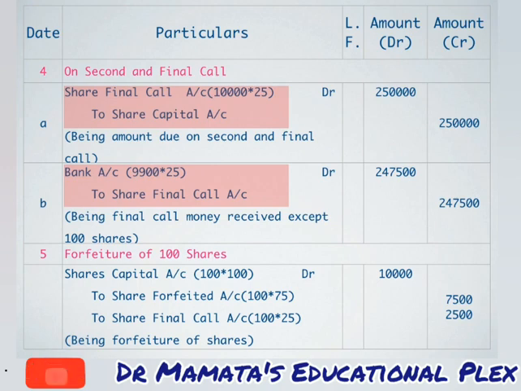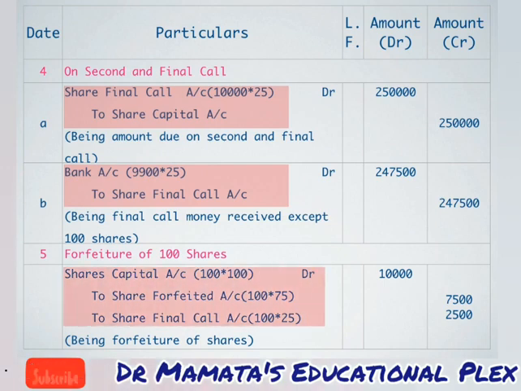Now the entry for forfeiture of shares comes as share capital account debit to share forfeited account to share final call account. Now our shares' face value was rupees 100. So I have given all the calculations here for your better understanding. So please focus on this. Firstly we will write share capital account. I have given in bracket 100 multiplied by 100. It means that 100 shares of rupees 100 each.